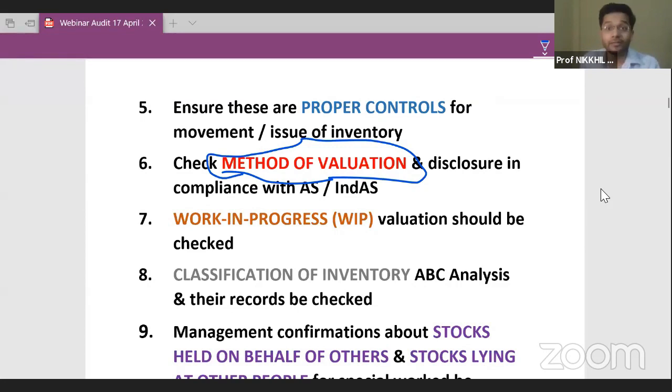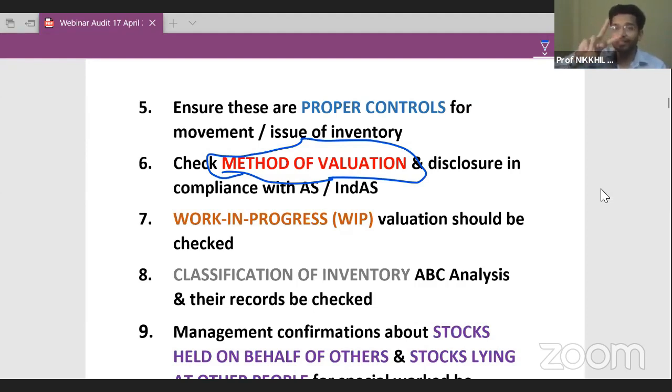I asked the management, sir, where is the closing stock figure? So management replied to me that sir, closing stock figure is not finalized as yet. I said, meaning what? Why didn't you finalize the closing stock figure? The management told me that sir, the closing stock figure not only hits the balance sheet, but also hits the profit and loss account. And sir, if we use the FIFO method versus the weighted average method, there is a difference in value.